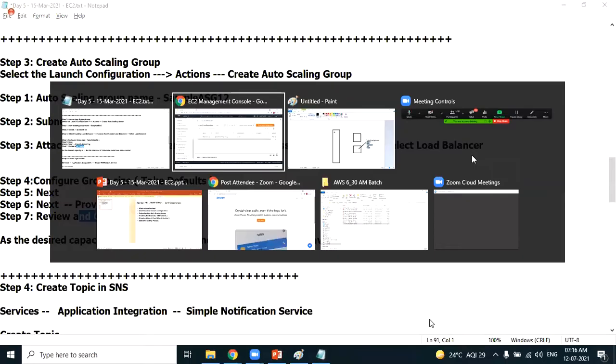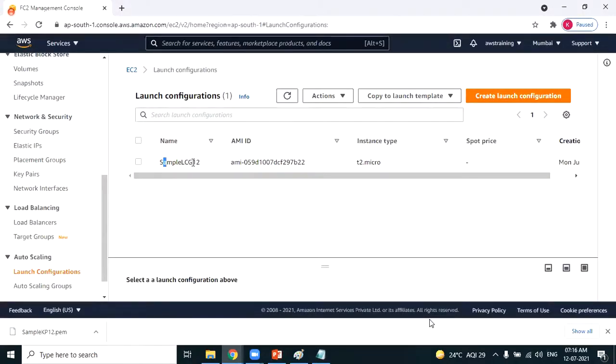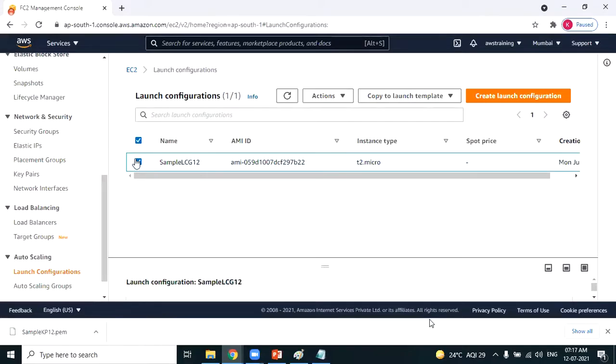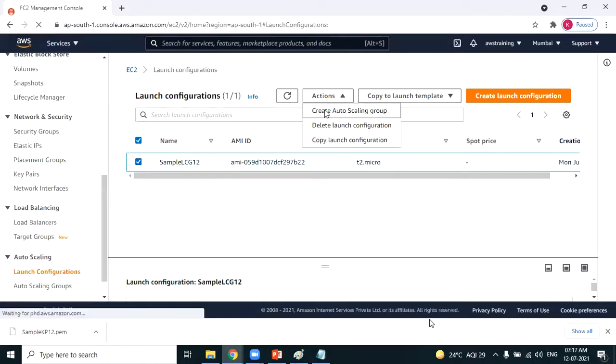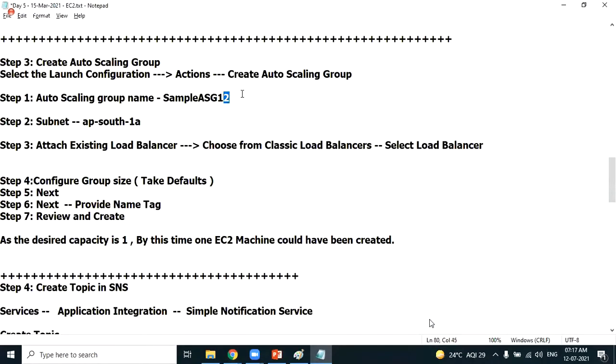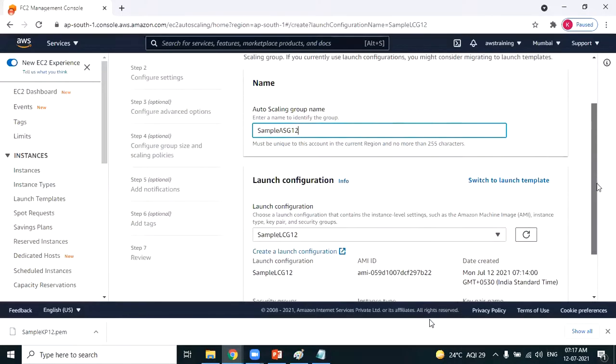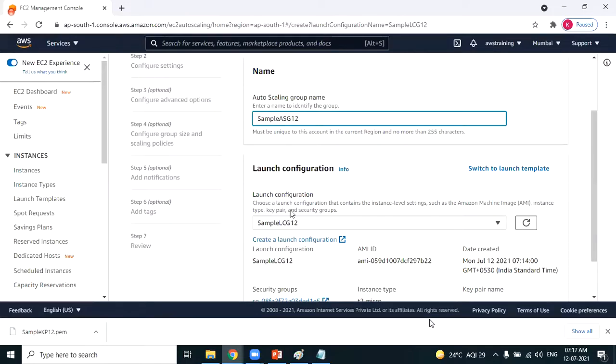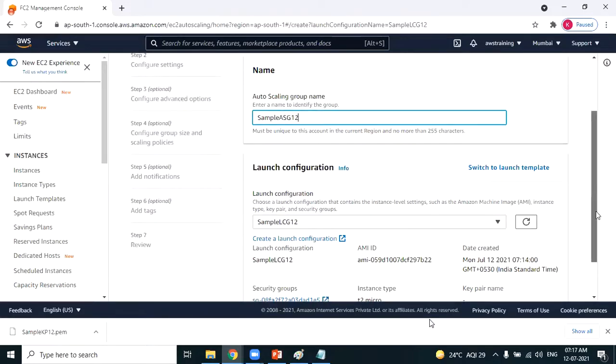How to create the auto scaling group? What we have just now created is a launch configuration. Select the launch configuration. Based on this launch configuration, you need to create the auto scaling group. Select the launch configuration which you have created, then Actions, and there's an option called create auto scaling group. Yes, I want to create an auto scaling group. Auto scaling group name. Based on this particular launch configuration, it is automatically attached, because we have created the auto scaling group by selecting this particular launch configuration.